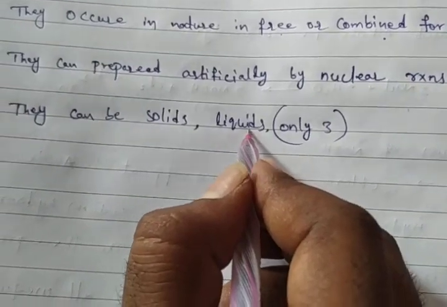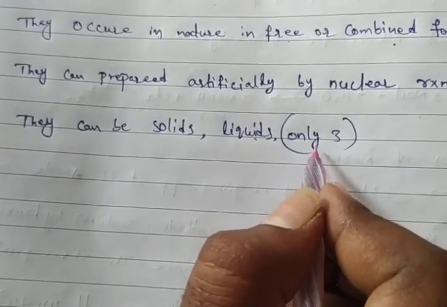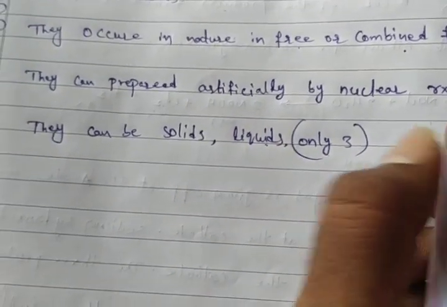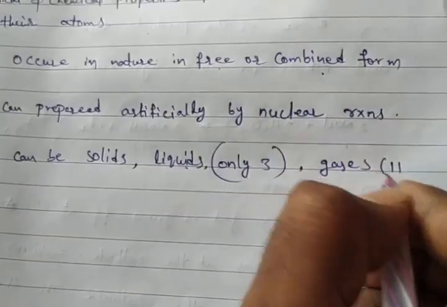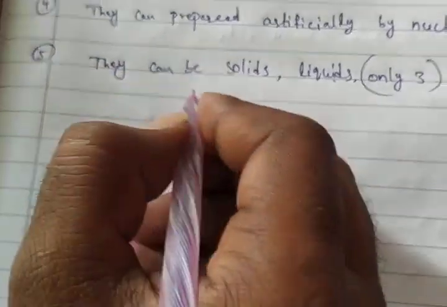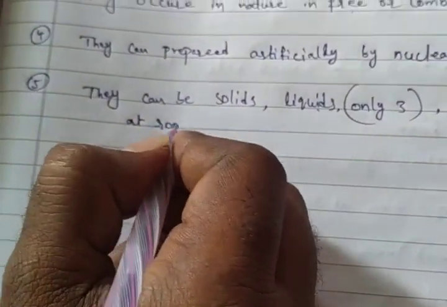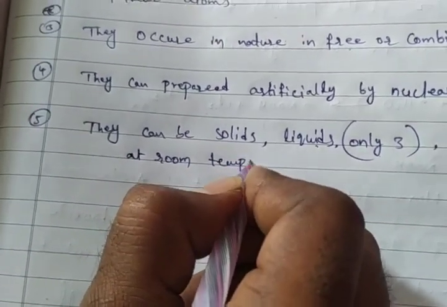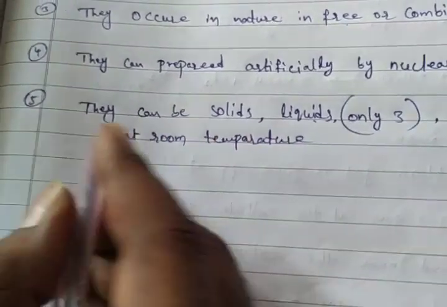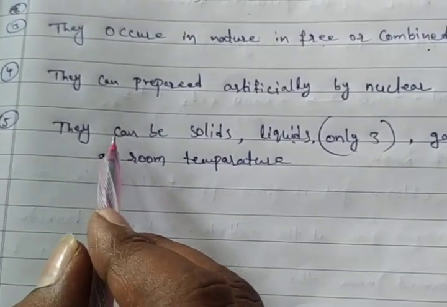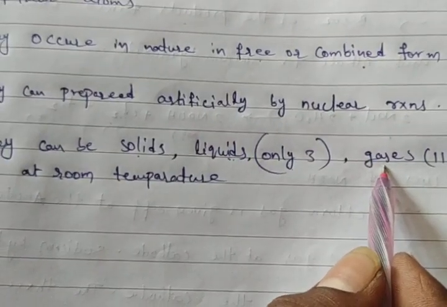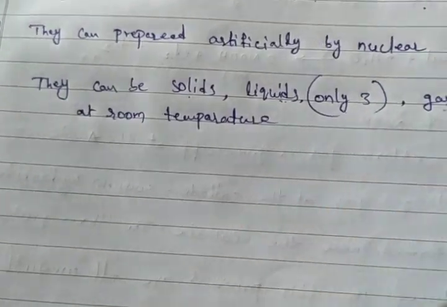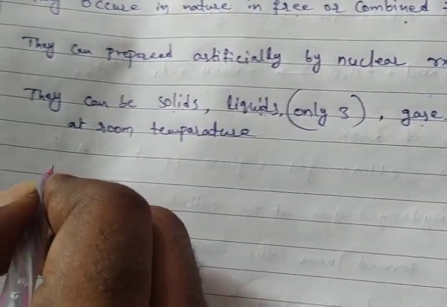Gases at room temperature are 11. What are the liquids?